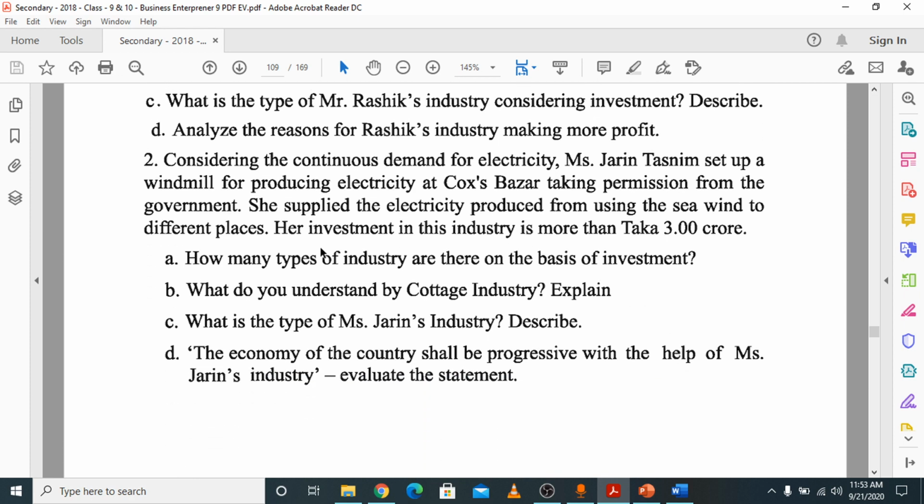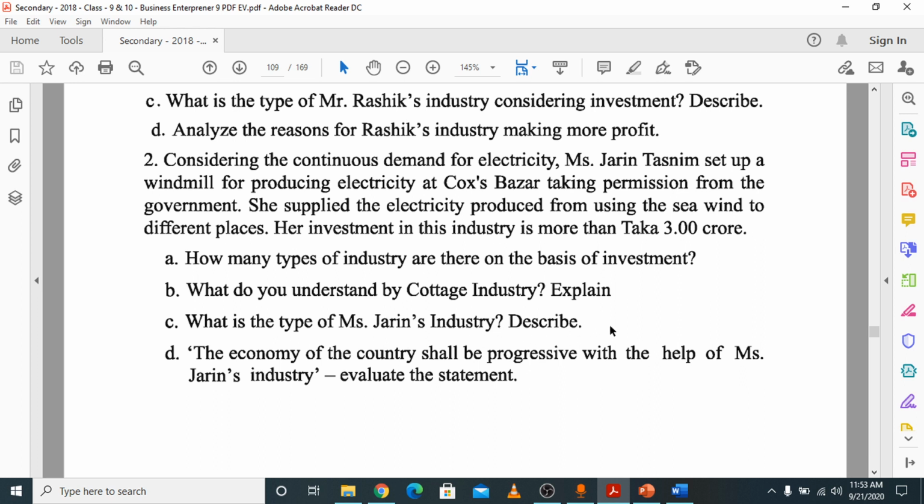Okay, how many types of industry are there on the basis of investment? There are 4 types of industry. What do you understand by cottage industry? It is clearly mentioned in your chapter. What is the type of Miss Jarin's industry? This is a service-based medium industry. The answer is service. Miss Jarin's industry is a service-based medium industry.